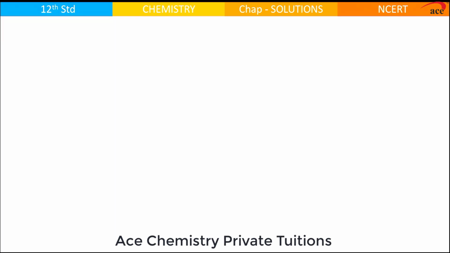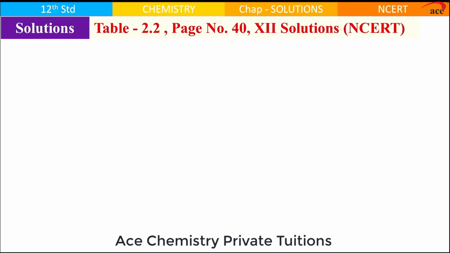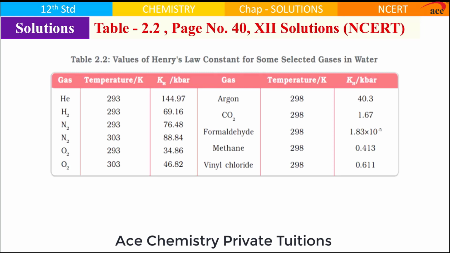We go to the next table, table number 2.2, existing on page number 40 of the NCERT textbook. This is a table which gives you Henry's law constant for various gases when dissolved in water.